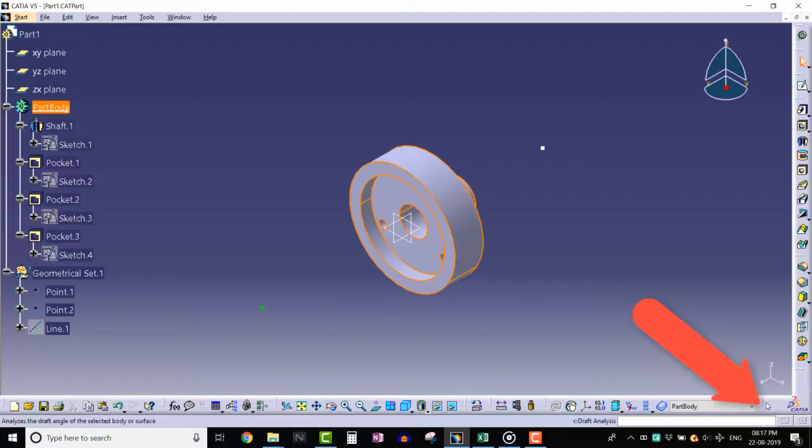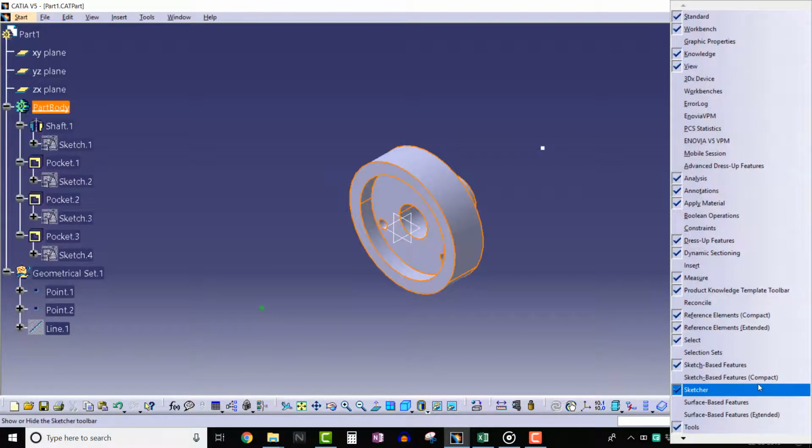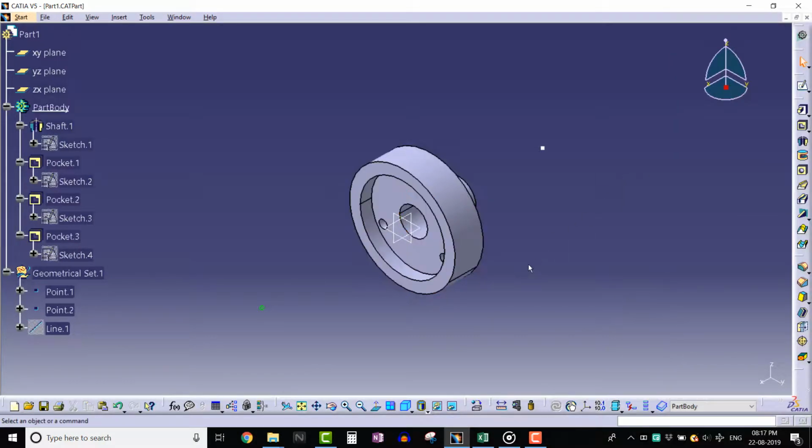If we click mouse button 3 on the toolbars area, CATIA displays options to customize the toolbars. Similarly, we can invoke available options for the features of the 3D model using mouse button 3.